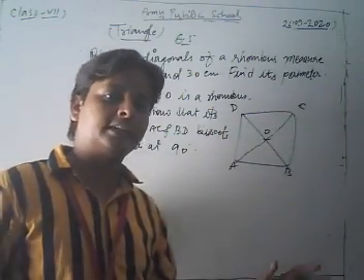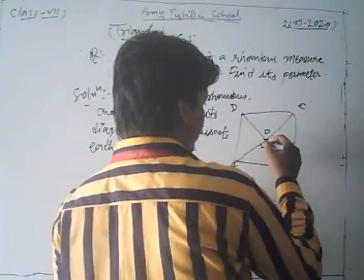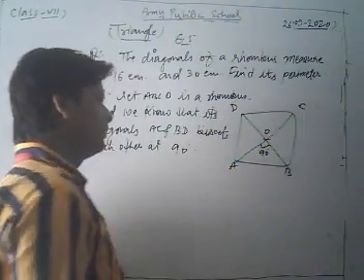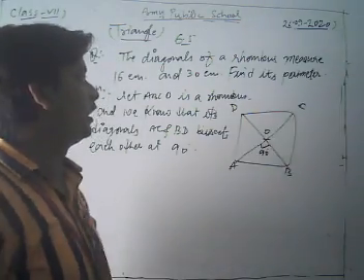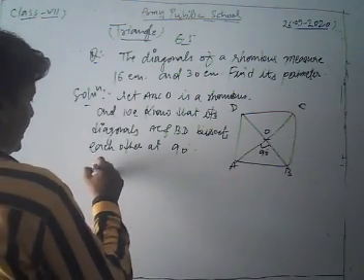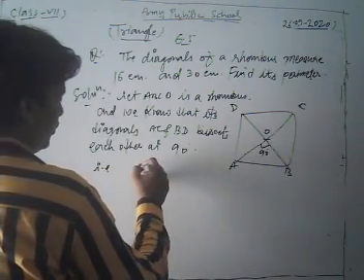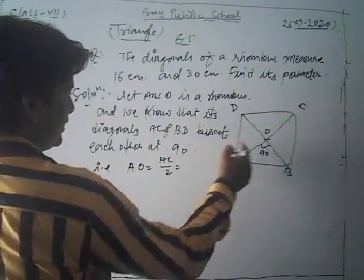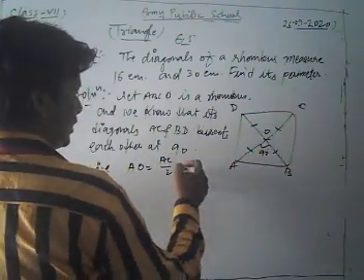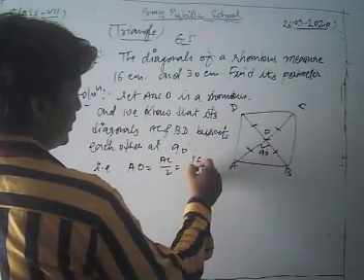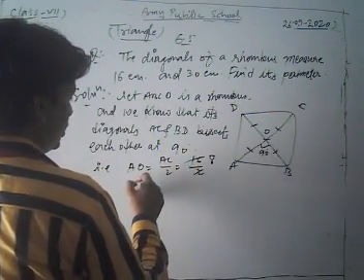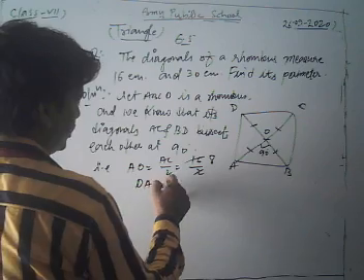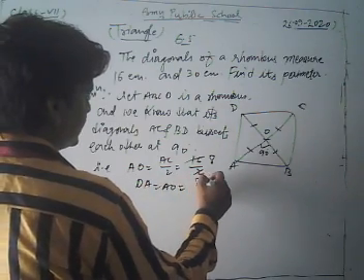Bisect means AO is half of AC. Suppose one diagonal is 16, so 16 upon 2 is 8, so distance AO is 8 centimeters.